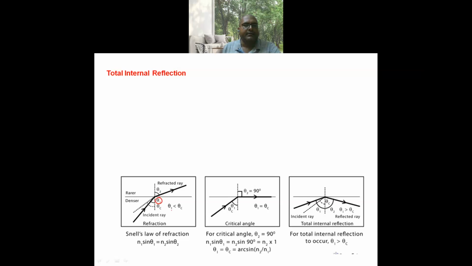When the angle of incidence is less than critical angle, the light ray will be refracted into medium 2, and when the angle of incidence is equal to critical angle, the angle of refraction is 90 degrees. The angle of incidence at which the angle of refraction is 90 degrees is called critical angle.